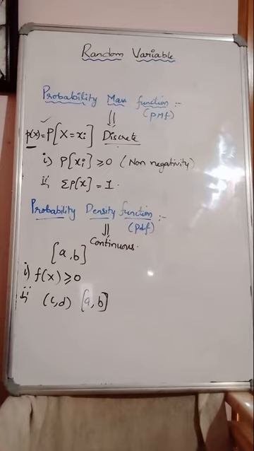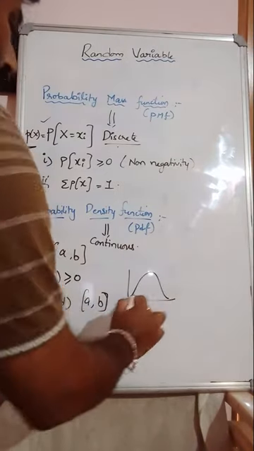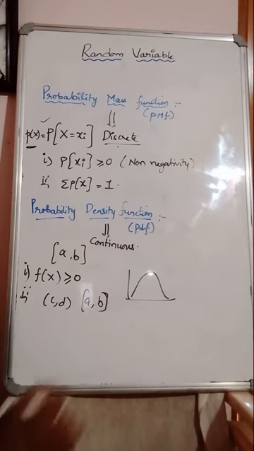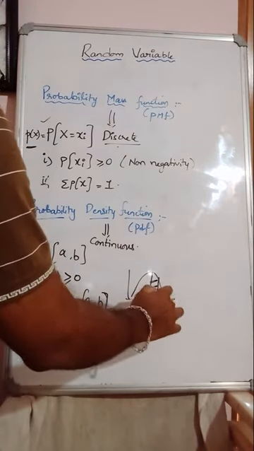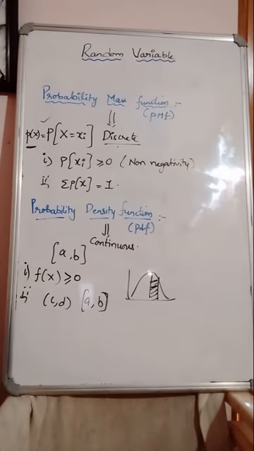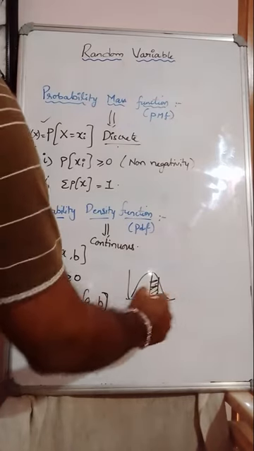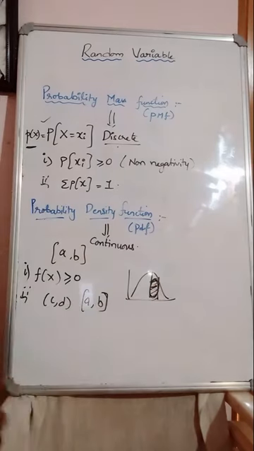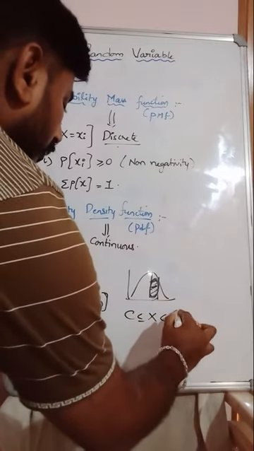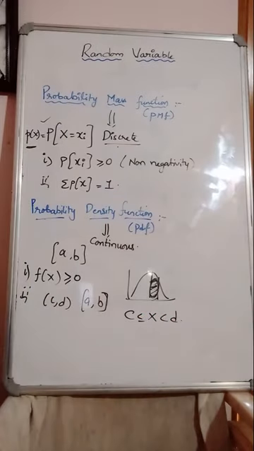The total area under the probability curve for c less than x less than d is the area covered within this a and b, between c comma d. So the random variable x lies between c comma d. Always remember, the random variable lies between c comma d.